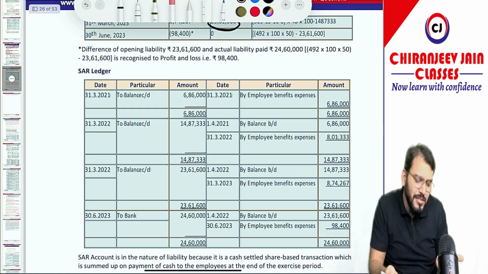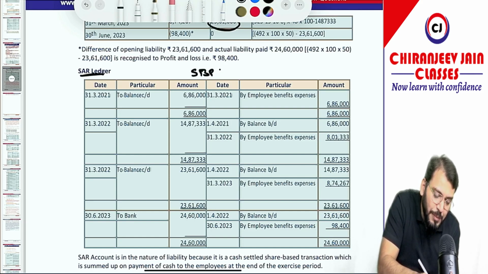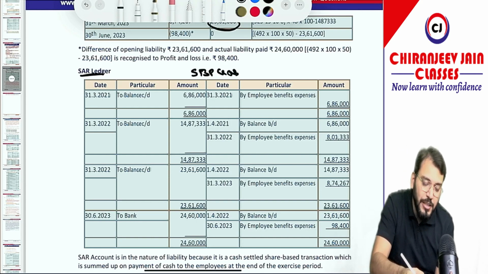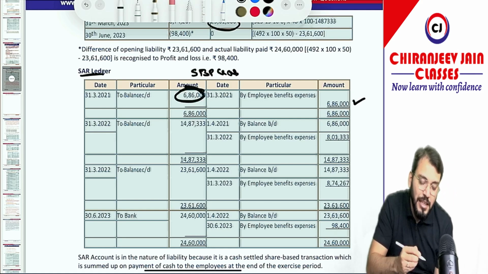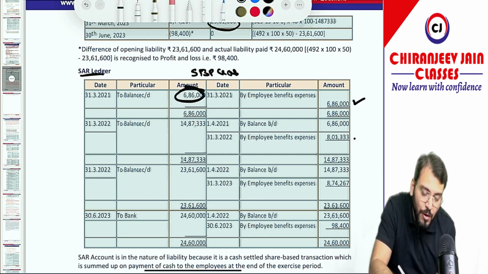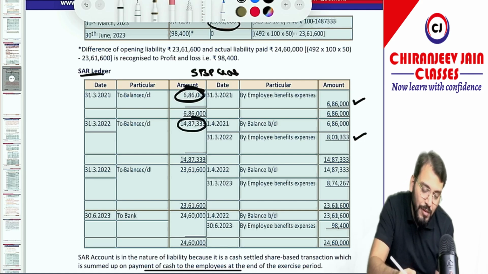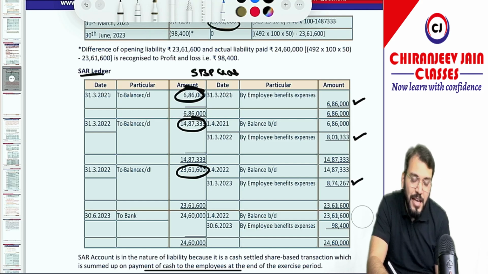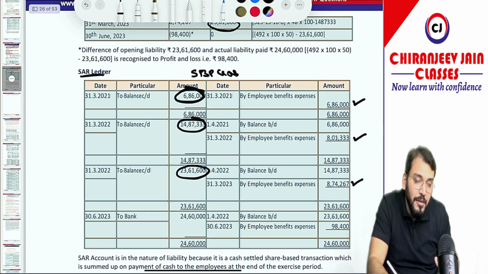So we can do the SAR account. Means they have asked for the SAR ledger. This is nothing but the SBP liability. The first journal entry will be EB expense debit to SBP liability. So we have credited with 6,86,000. This will become the closing balance. Then once again we will pass the next year EB expense account debit to SBP liability with the expense. This will become the closing balance. Then once again in the third year we have done EB expense account debit to SBP liability. This will become the closing balance, and the last year opening balance is this, and the payment will be done. Payment will be done SBP liability account debit to bank.